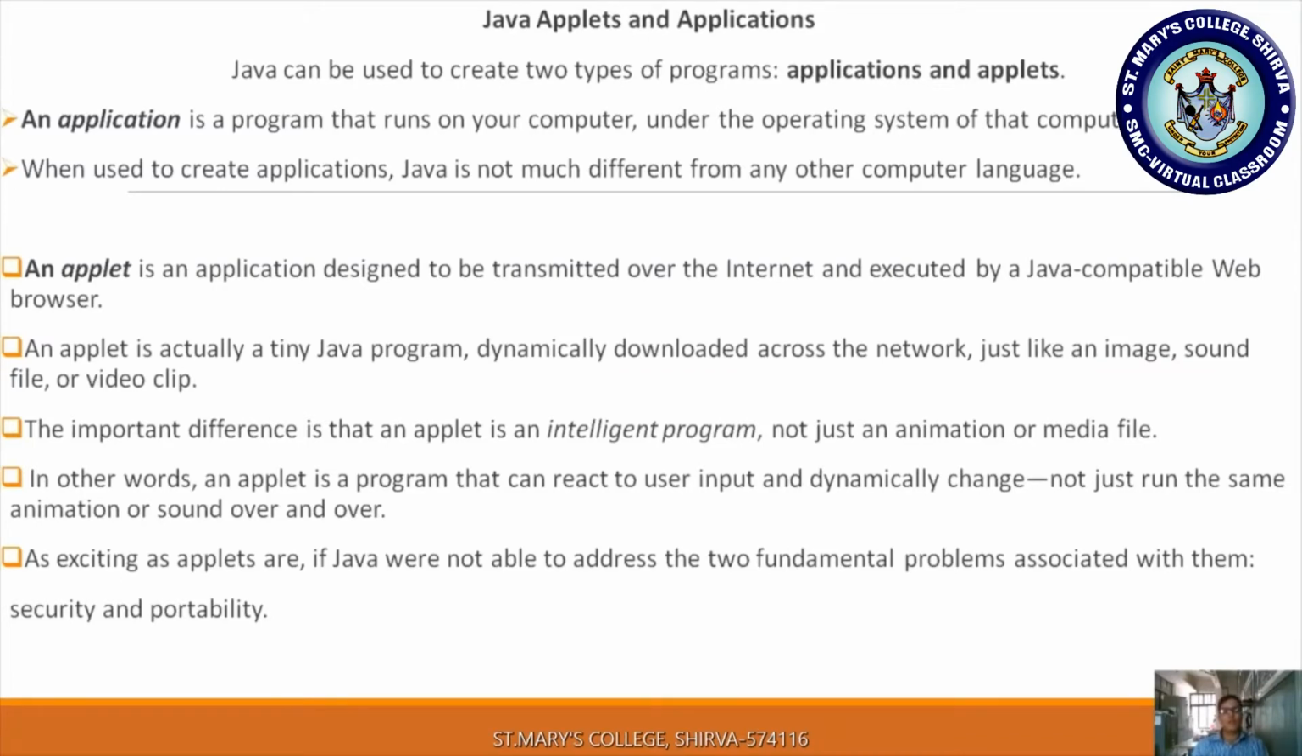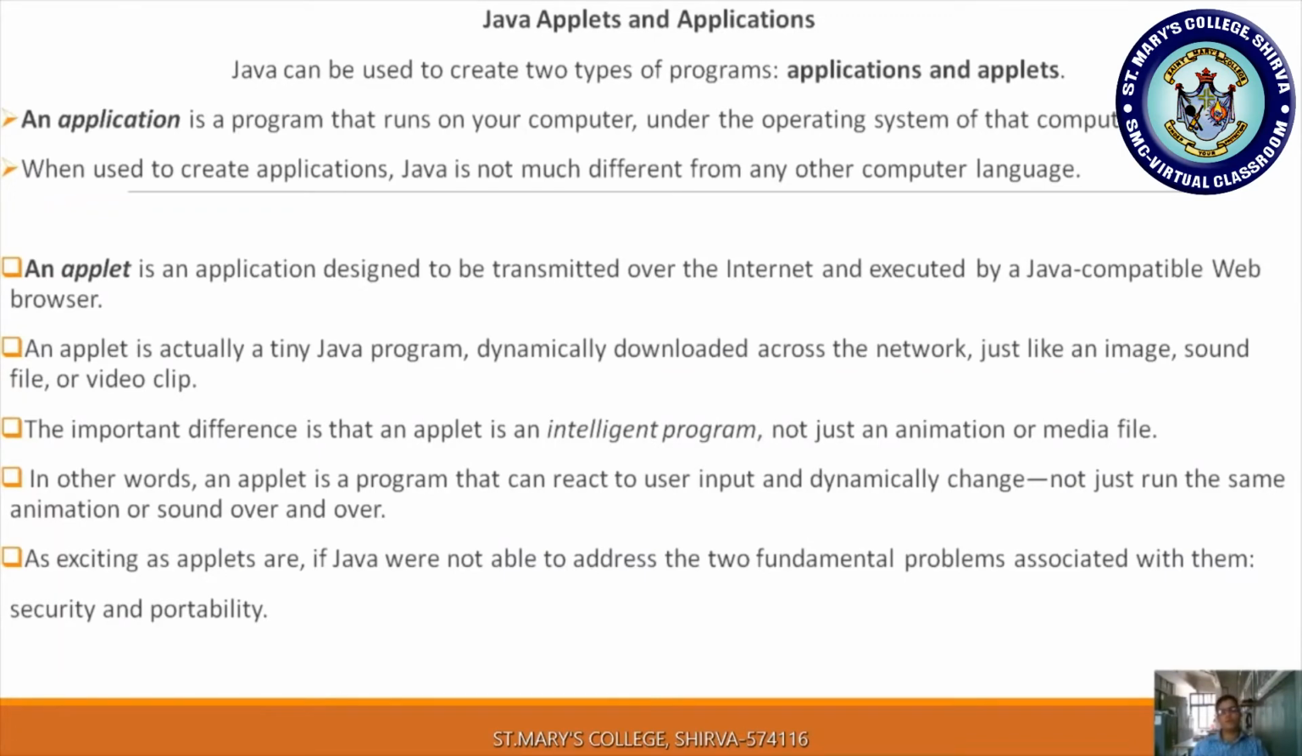An applet is actually a tiny Java program dynamically downloaded across the network, just like an image, sound file or video clip. The important difference is that an applet is an intelligent program, not just an animation or media file. In other words, an applet is a program that can react to user input and dynamically change, not just run the same animation or sound over and over.